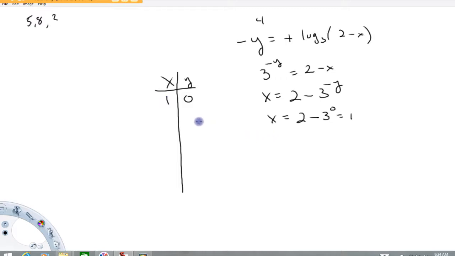Let's try y equals 1. X is now going to equal 2 minus 3 to the minus first. That's 2 minus 1/3. Let's see, that's 6/3 minus 1/3, 5/3.